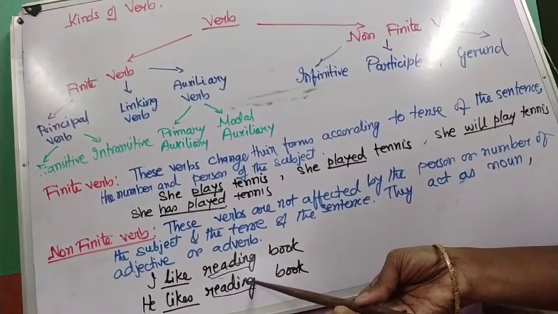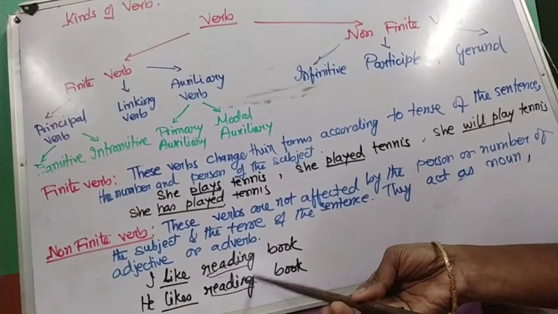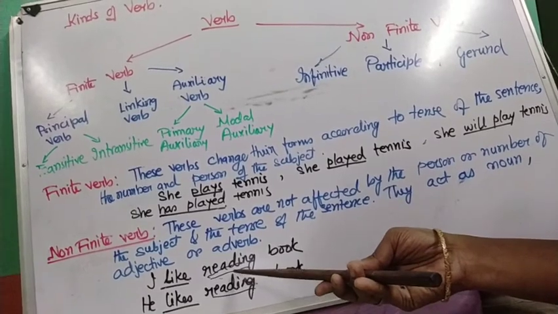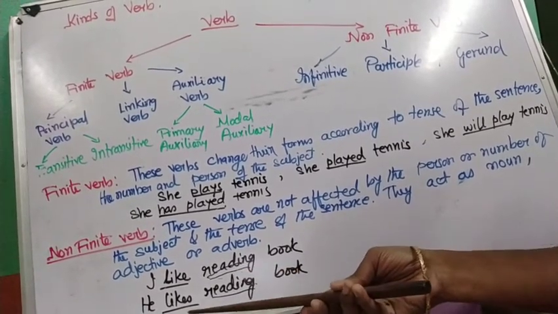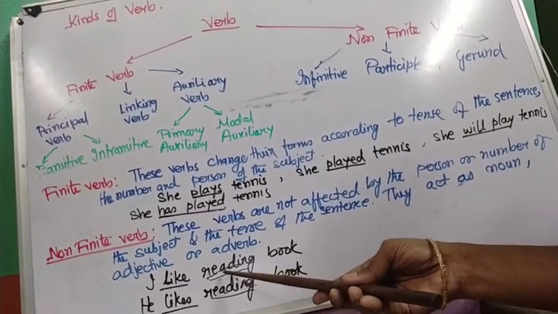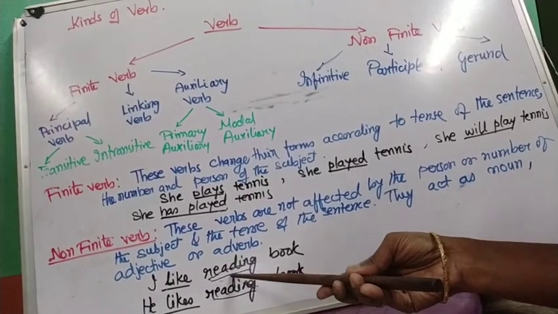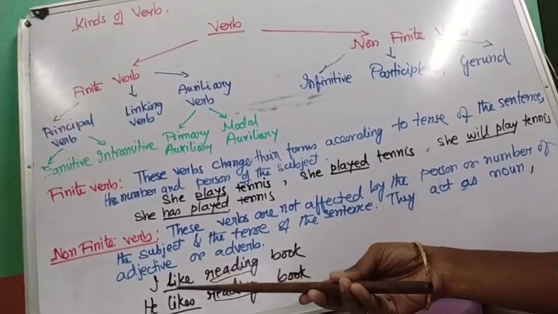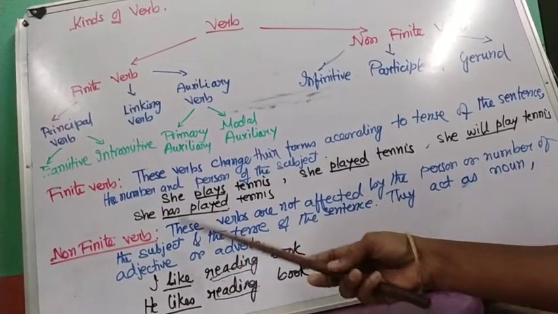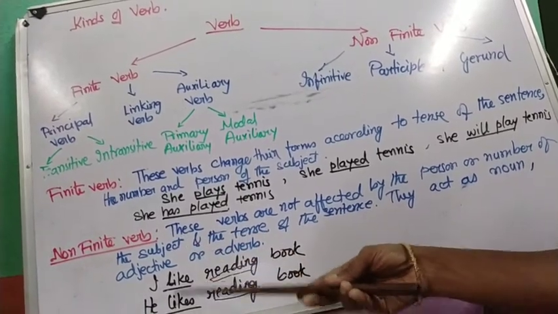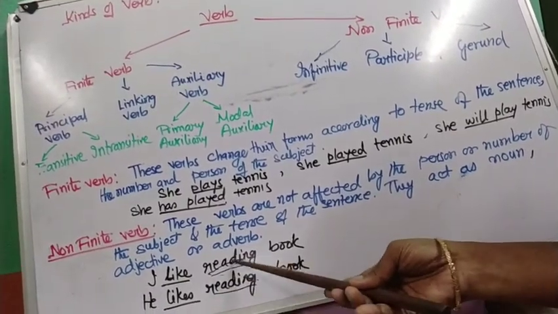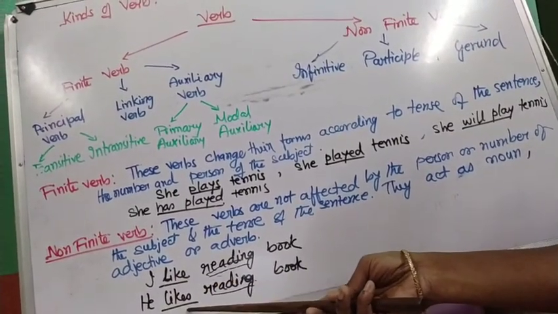Because this is a non-finite verb, right? I like what? Reading book. This is doing the work of a verb and also a noun. He likes what? Reading book. So these are non-finite verbs because they are not determined by the subject, by the person, by the number, or by the tense of the sentence, right? So these two, reading, it is non-finite, and like is a finite verb.